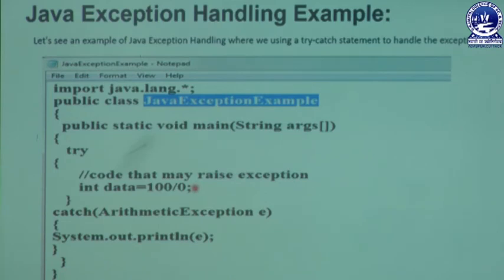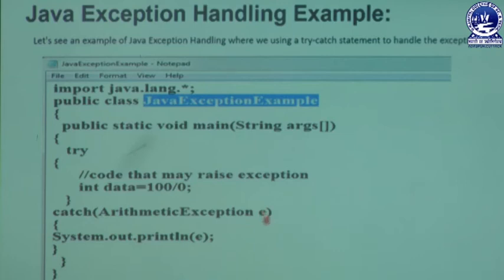Whenever this statement is executed, at that time we get a runtime error, and that runtime error is converted to an exception type. That exception message is automatically thrown from the try block to the catch statement. That type of expression calculation is relevant to the arithmetic exception type. That is why this message is relevant to arithmetic exception, and that exception type is stored in the E object.